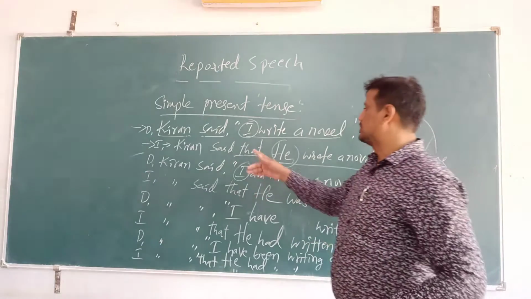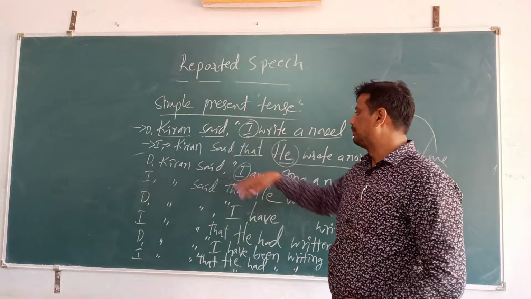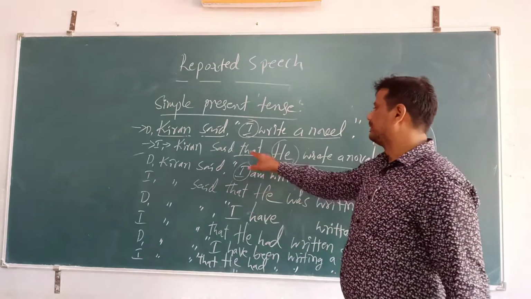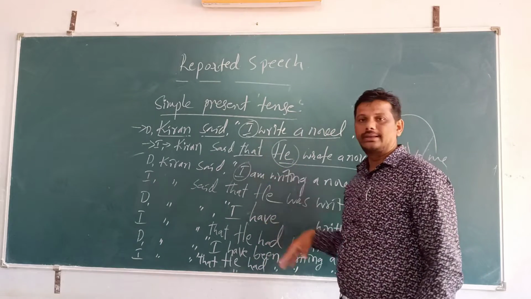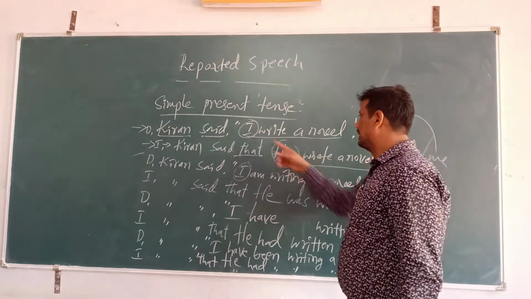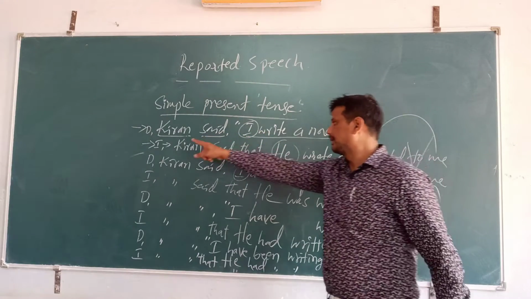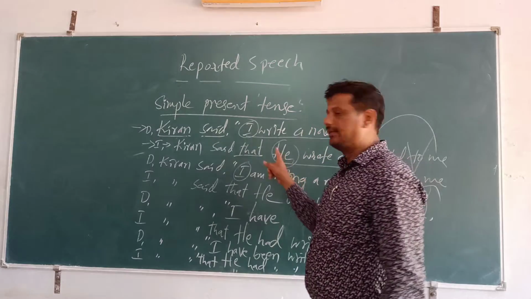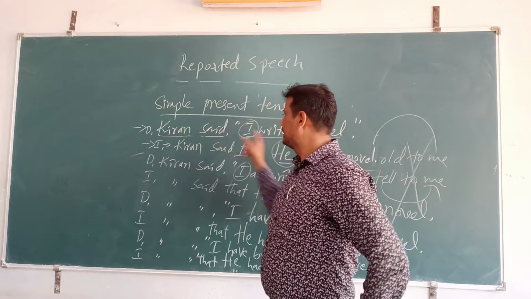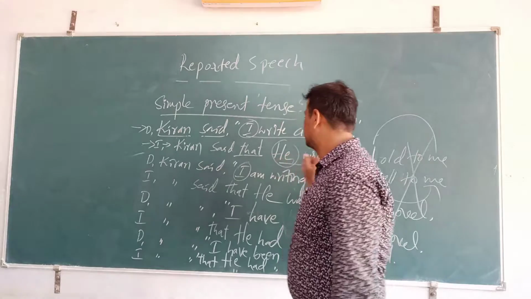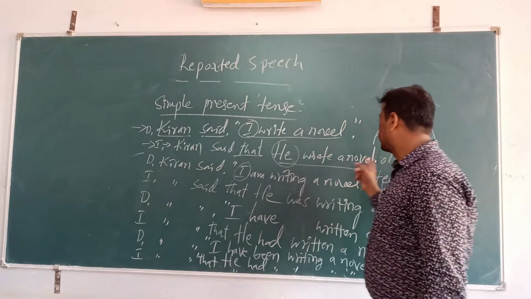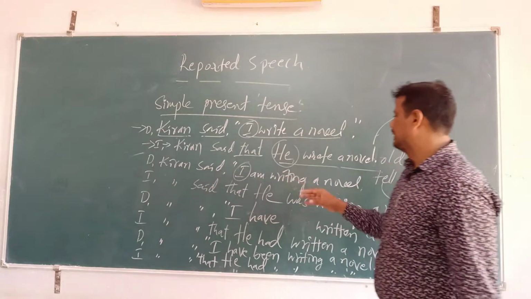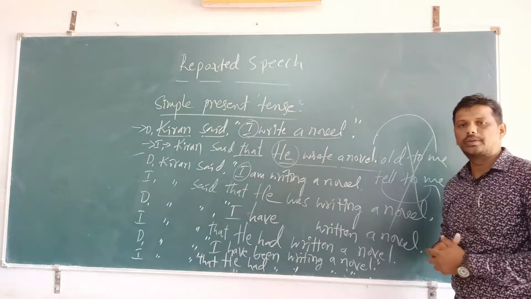There is no change in the reporting verb in an assertive sentence, and here we have to add that. Then change of the person: if it is Sita, she; if it is male, he; if it is female, she. He wrote a novel, simple present tense. Then Kiran said, I am writing a novel.